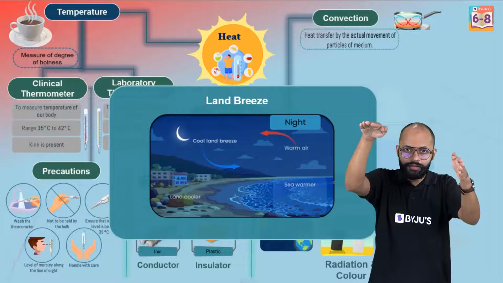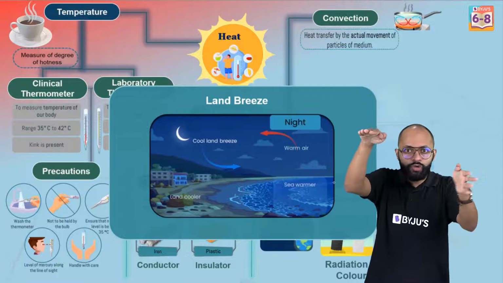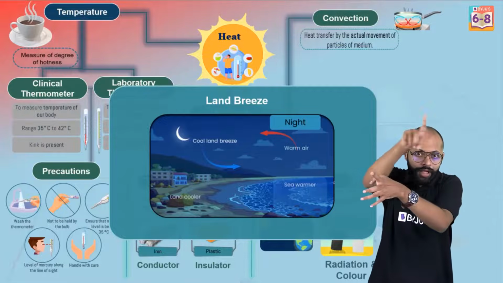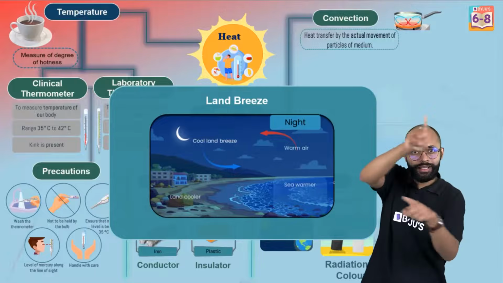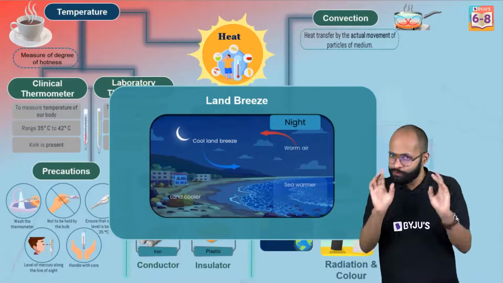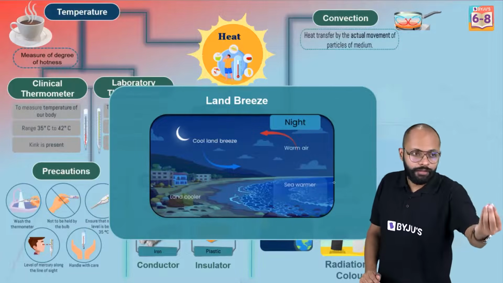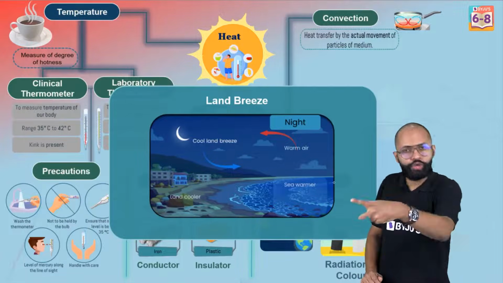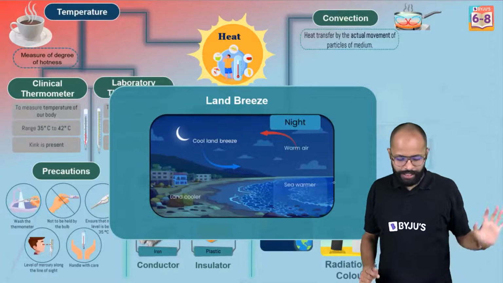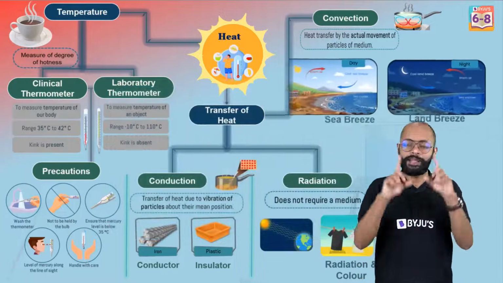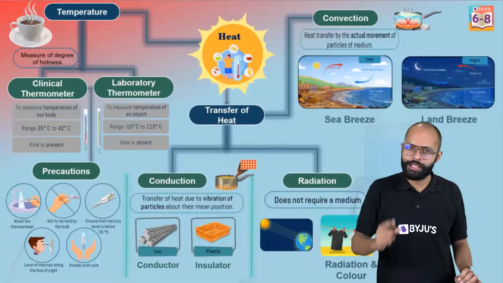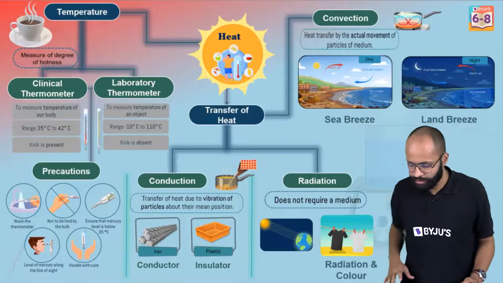The cold air above land will move towards the sea, and this hot air will come towards land. Okay, this kind of cycle becomes, and that's why if you think about it, land breeze में क्या हो रहा है? रात में, at night, the breeze is coming from land to sea. That is called as land breeze. And these are two important phenomena. Important is what time they happen. ठीक है, दिन में होता है sea breeze, रात में होता है land breeze.